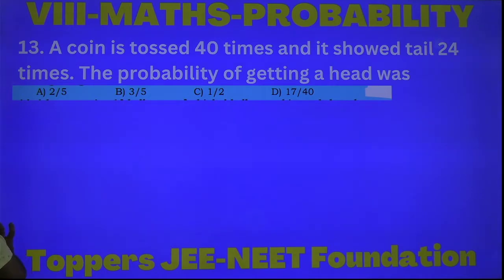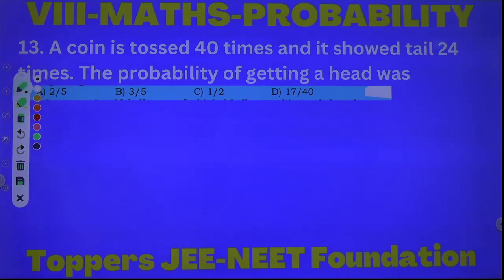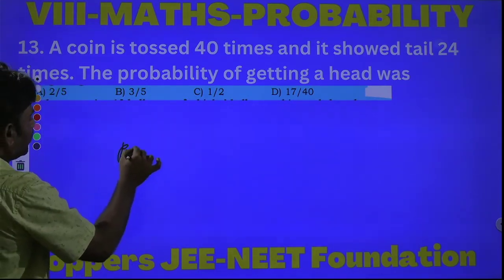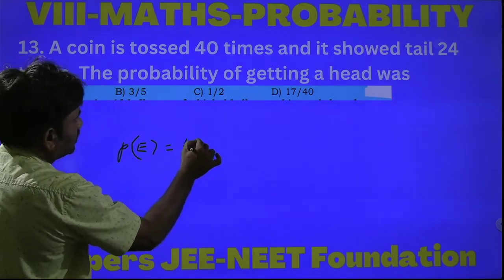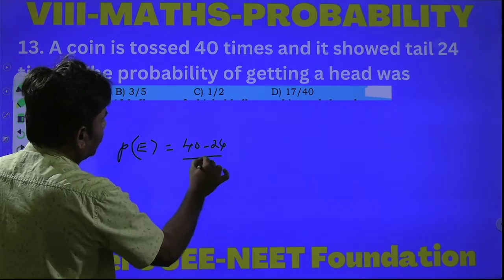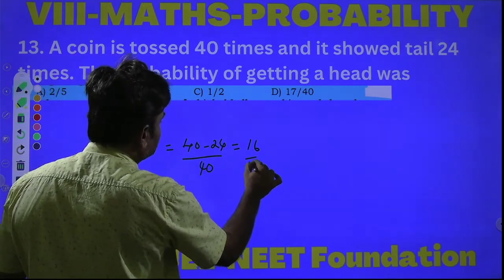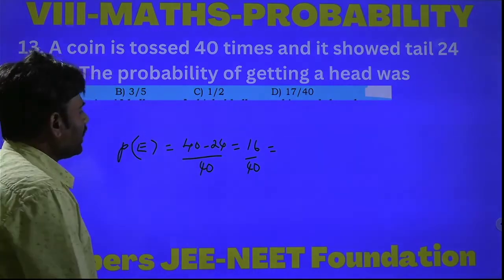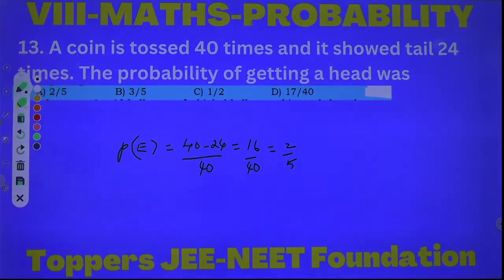Then the probability of getting head, P of E, is equal to 40 minus 24 by 40, which means 16 by 40. Let us take 8 as a common factor: 8 twos are 16, 8 fives are 40. So 2 by 5 is the required answer. Option A is the correct answer.